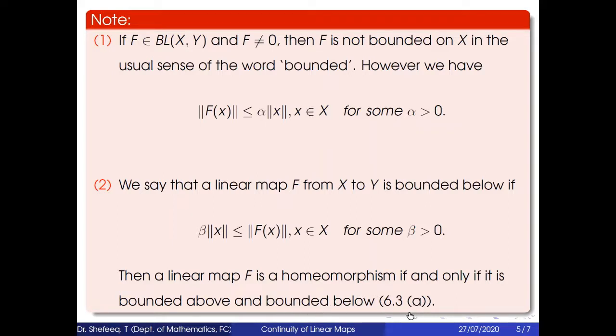This is theorem 6.3. We have seen the condition that beta into norm X is less than or equal to norm f of X, which is less than or equal to alpha into norm X. So the linear map f is a homeomorphism if and only if it is bounded above and bounded below.